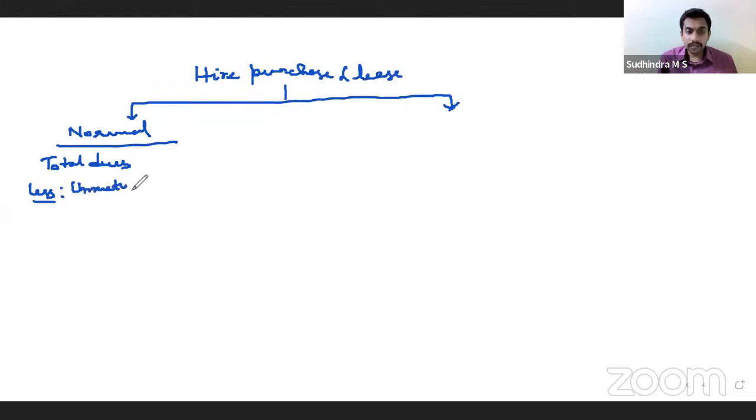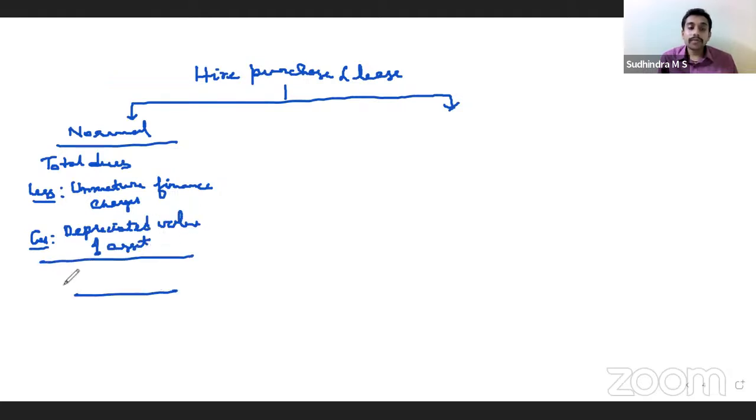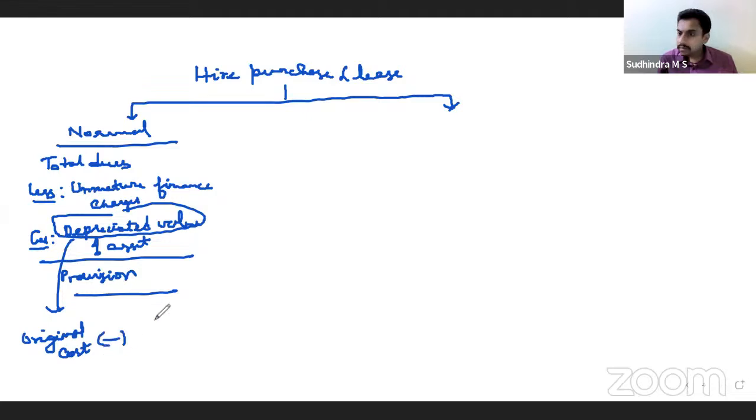Unmatured finance charges. Everyone understanding? Yes, sir. From that we will reduce the net book value, that is, the depreciated value of the asset. That gives you the provision to be created. What is depreciated value? How do you calculate it? Original cost minus residual value, minus depreciation. What is the rate of depreciation? I'm asking. 20%. Excellent. Original cost minus 20% SLM.